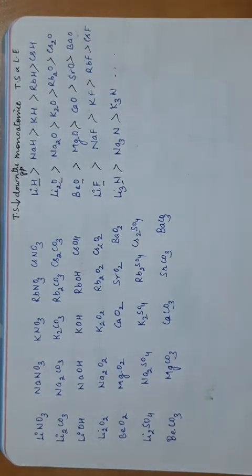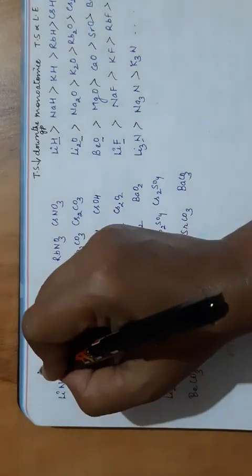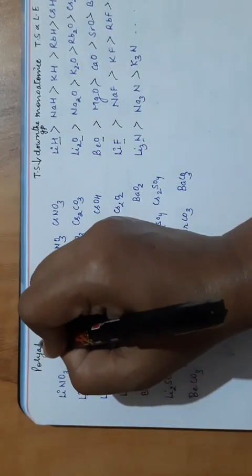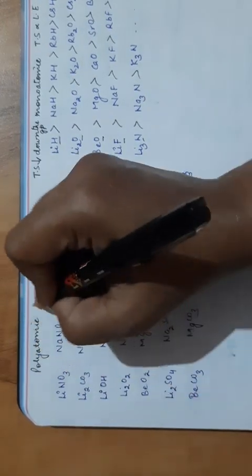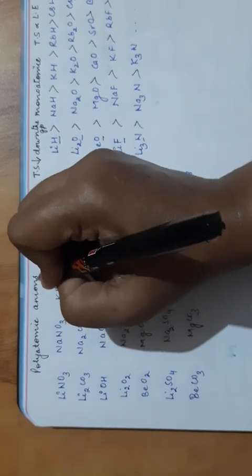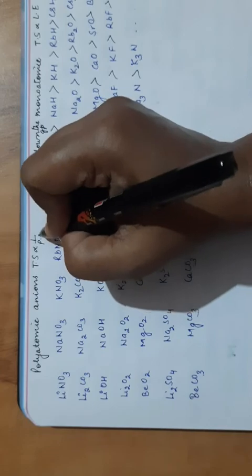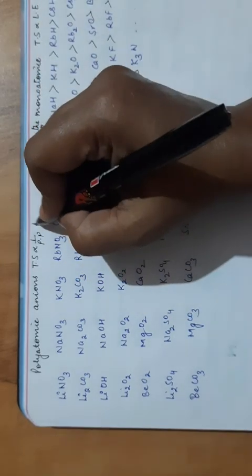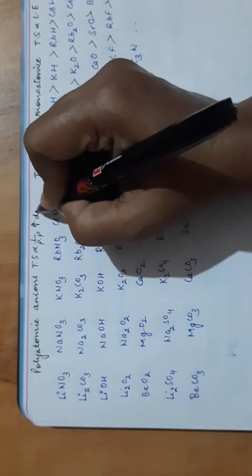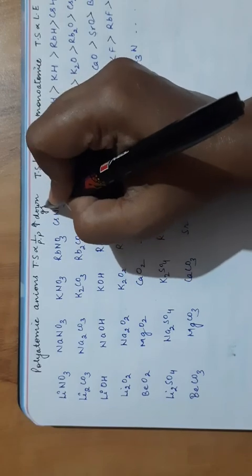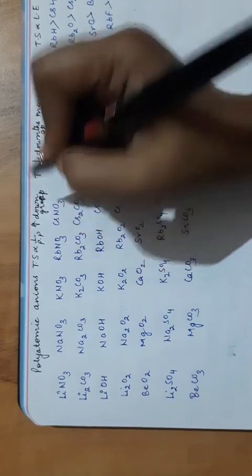Clear? Now coming to polyatomic anions, what you have learned is that in case of polyatomic anions, thermal stability is inversely proportional to polarizing power of cation and it increases down the group. Thermal stability increases down the group.